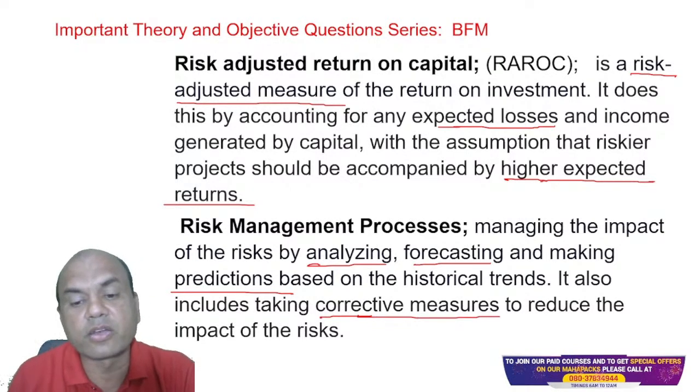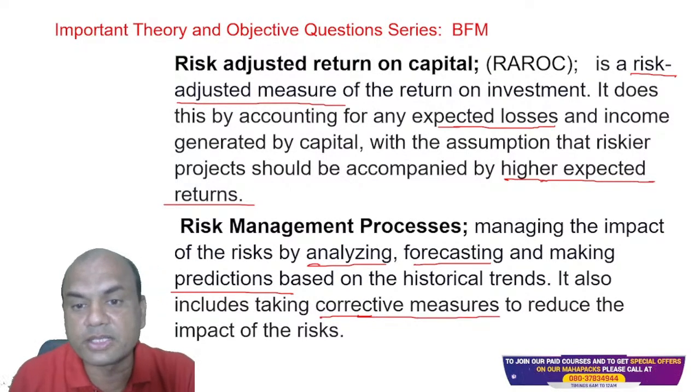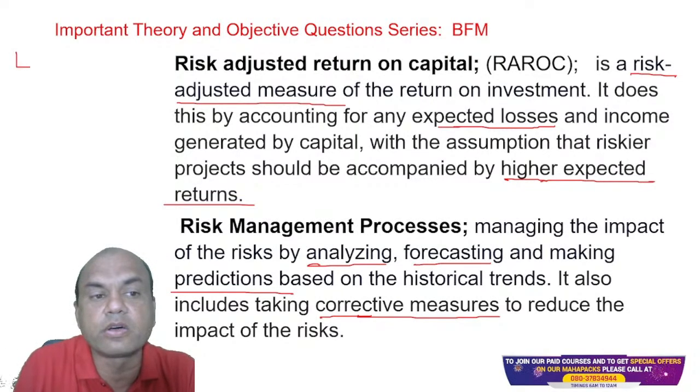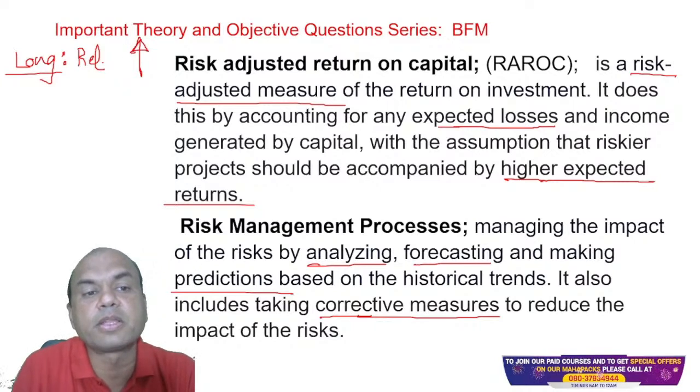Corrective measures over here means, suppose as I gave you the earlier example, if I am buying a Reliance share, then I must buy a put. See here, this is called a long position. Long means, suppose I buy a Reliance share at 2500, expecting it to go up. So this is my long position.